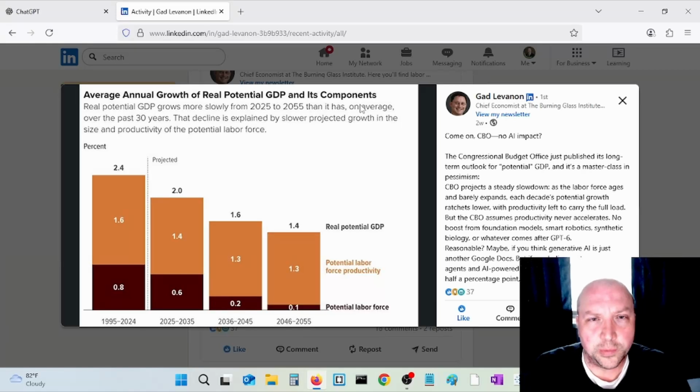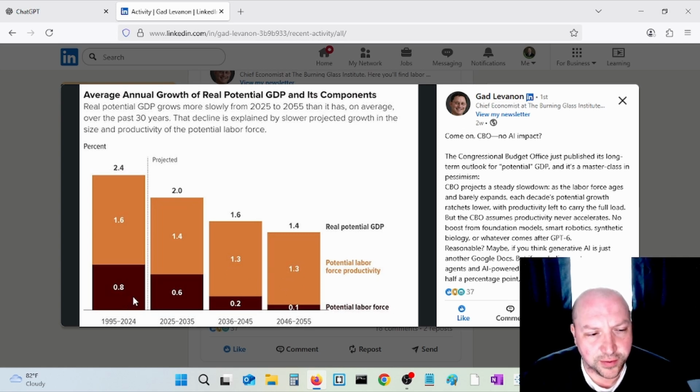Hi guys, welcome back. I want to do a fun video showing the capabilities of ChatGPT and its use in Python. So I found this cool post from Gad Levinon on LinkedIn, showing average annual growth of real potential GDP and its components. If you look at real potential GDP, it seems to grow more slowly from 2025 to 2055 as projected by the Congressional Budget Office.